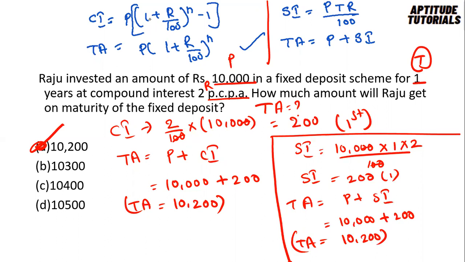So for 1 year, when the rate of percentage is per annum and the time period is 1 year, the compound interest value and simple interest value are the same. You can remember this point: whenever they're asking for the difference between simple interest and compound interest for 1 year, you can simply say it's going to be 0 because they are the same.